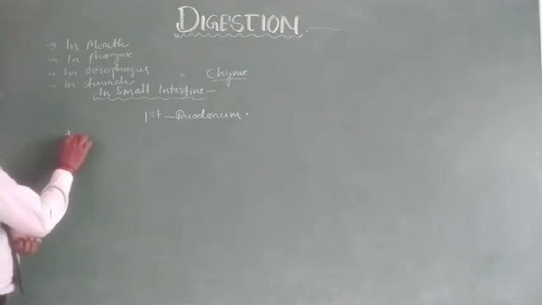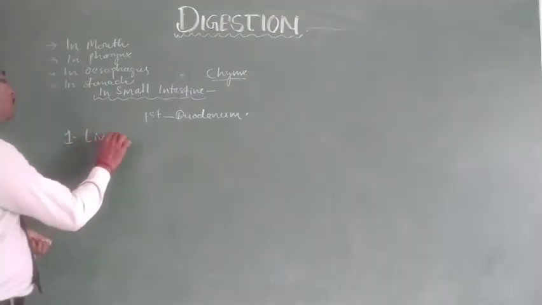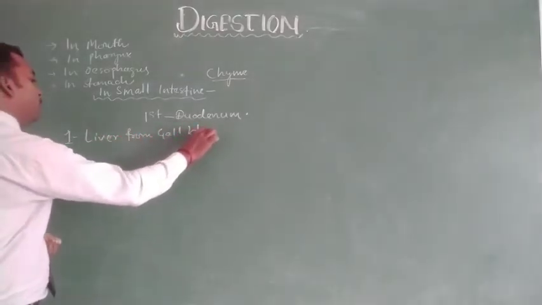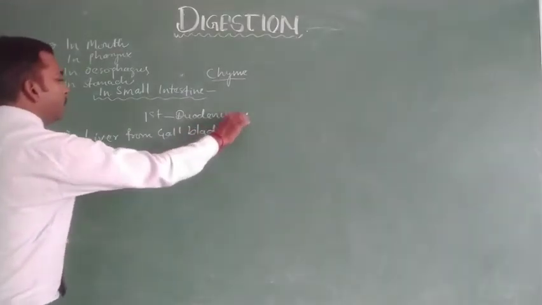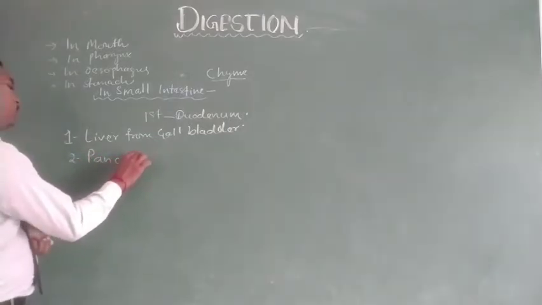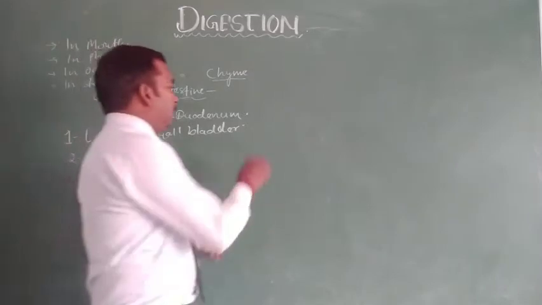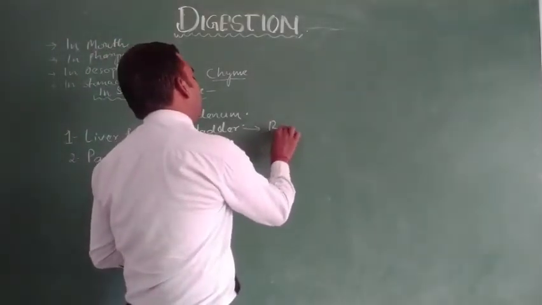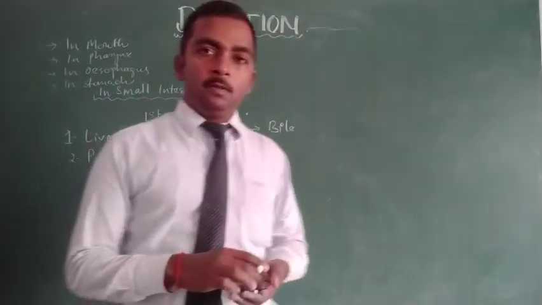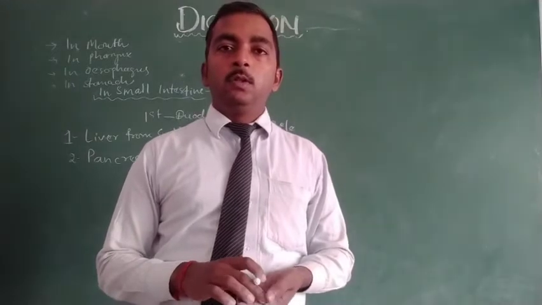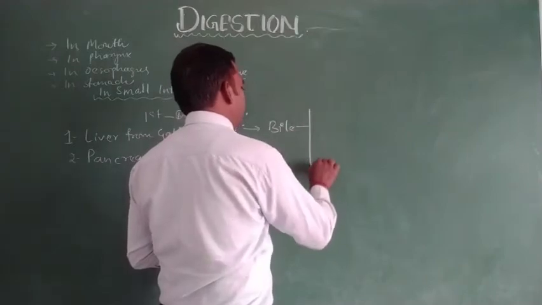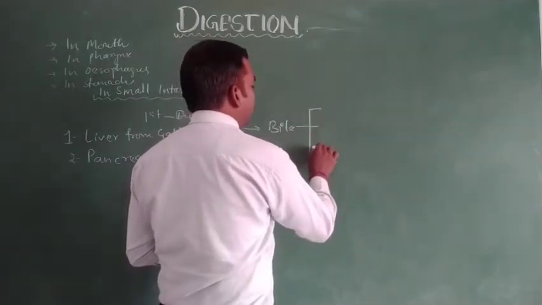The first is the liver, from the gallbladder, and the second one is the pancreas. So the liver, from the gallbladder, releases bile, and bile has various roles over the food for the purpose of digestion. There are some roles we are going to discuss here.